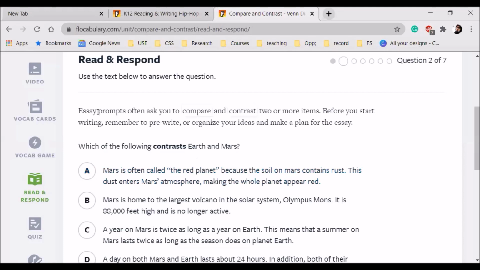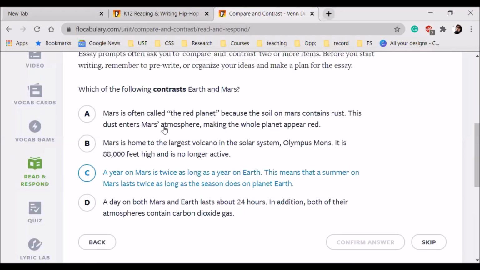Okay, which of the following contrast Earth and Mars? Now there are sentences. You have to tell which sentence is basically talking about a difference between Earth and Mars. So read all the sentences and tell me which sentence contrasts Earth and Mars.